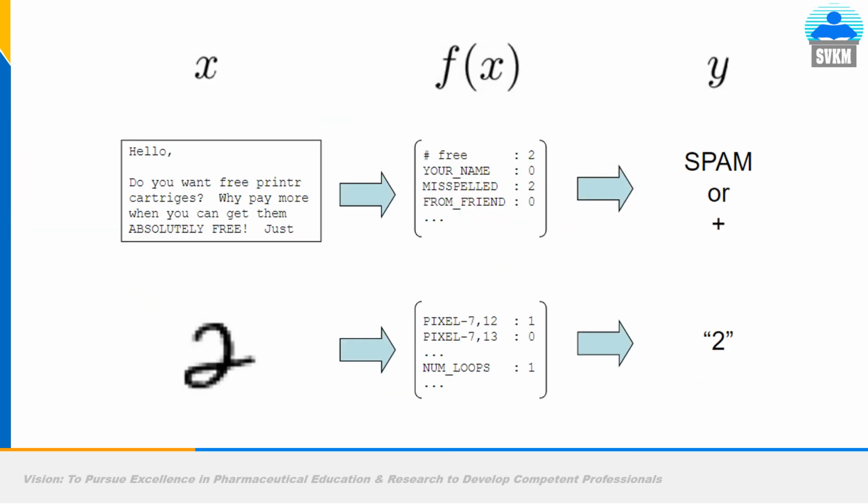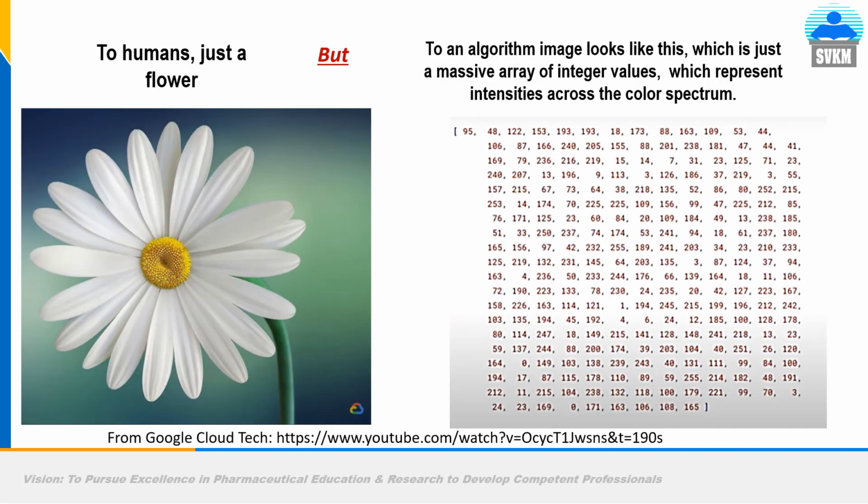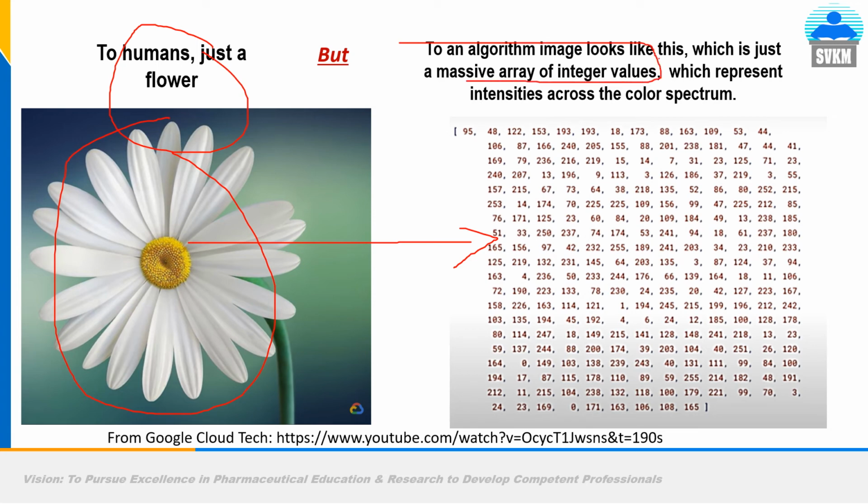Another example. This is a beautiful example. Already I have summarized in one of my videos how Gmail assigns spam or inbox mail to different categories of emails. So this is the flower. You have converted this flower into pixel values, because the machine does not understand what a flower is. It only reads pixel values. So to a human, it is just a flower, but to an algorithm, the image looks like this, which is just a massive array of integer values. It is a matrix or array, a bigger matrix.